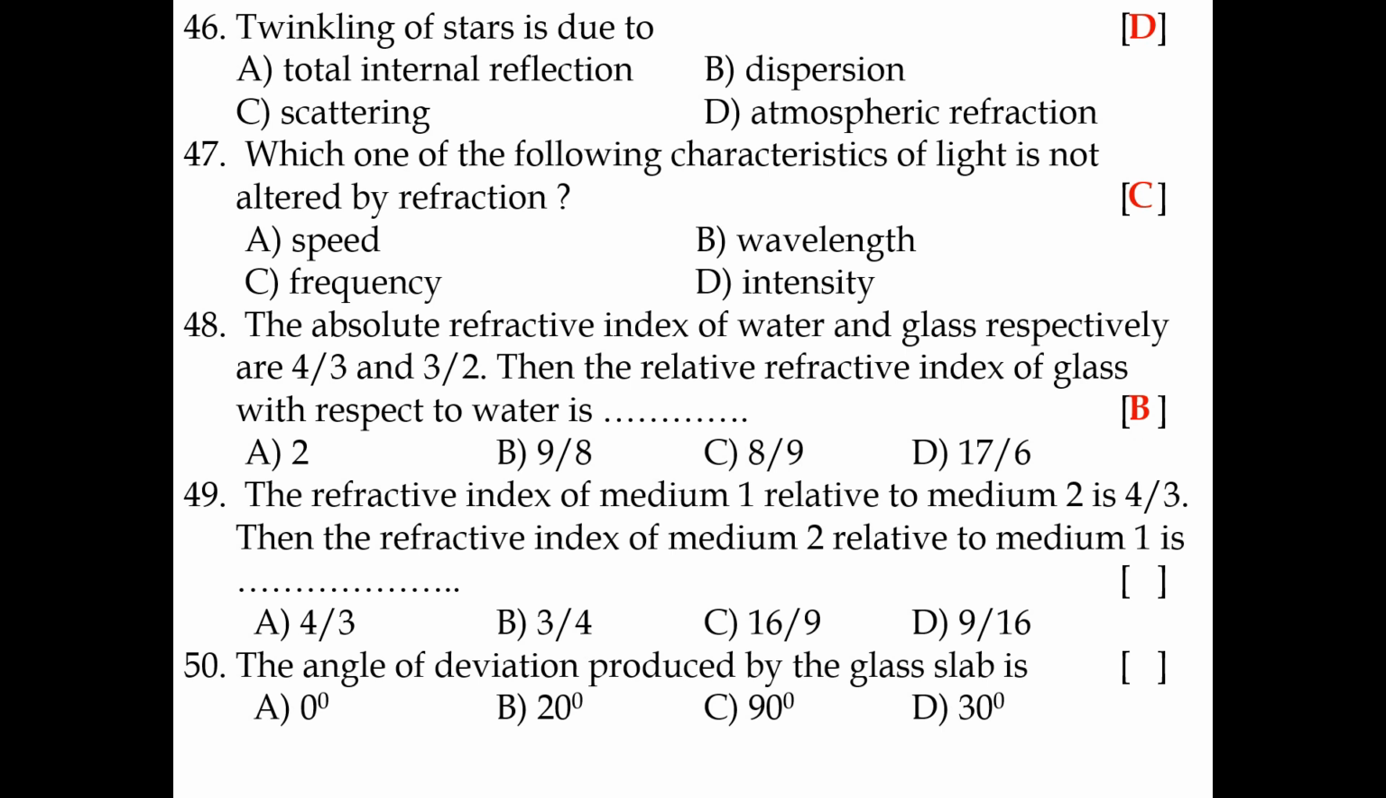49. The refractive index of medium 1 relative to medium 2 is 4 by 3. Then the refractive index of medium 2 relative to medium 1 is 3 by 4. 50. The angle of deviation produced by the glass slab is 0 degrees.